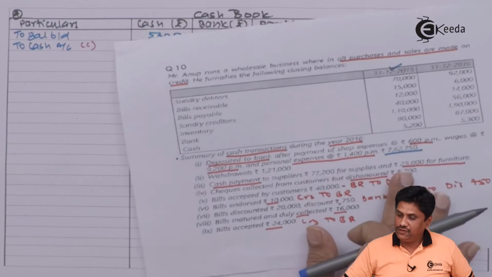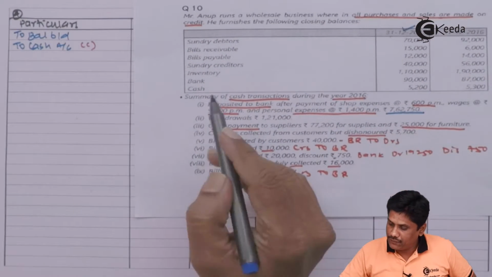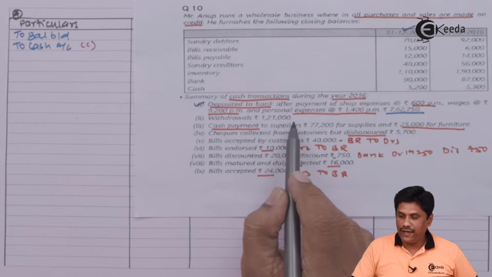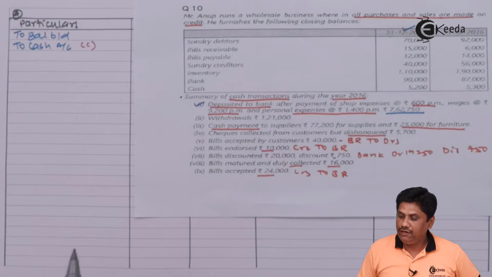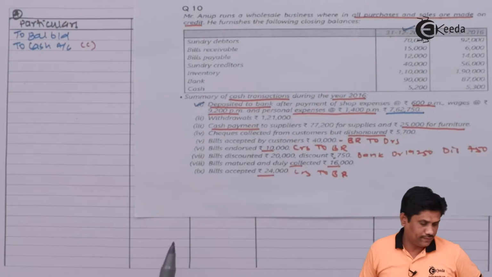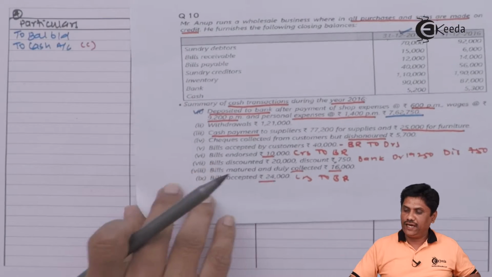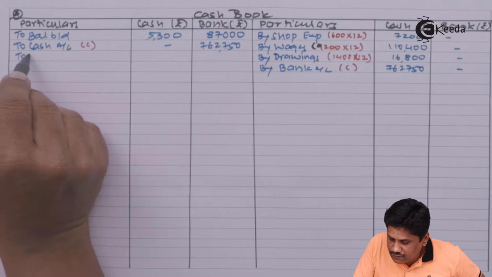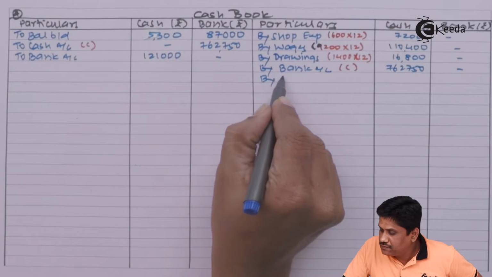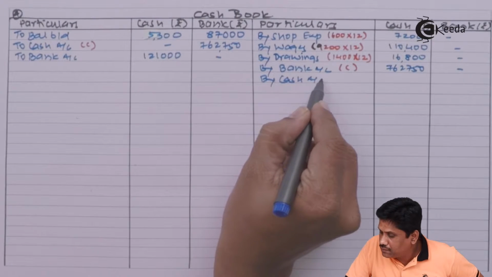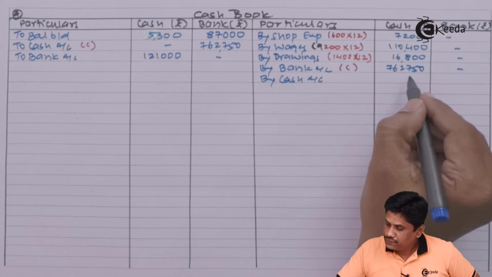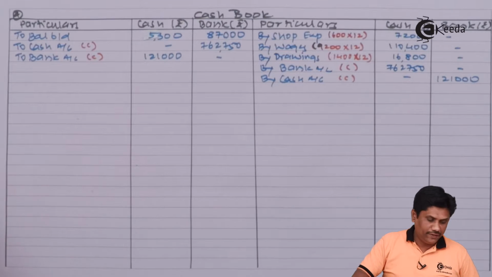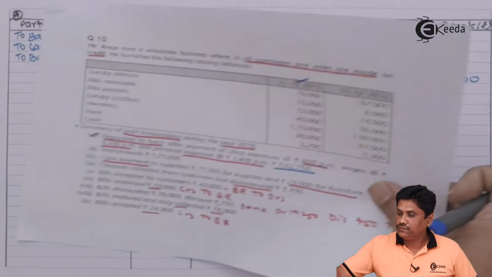So I can say my first transaction, summary of cash transaction, is over. Withdrawals of course from the bank are provided to you. It will be recorded as cash account debit to bank. So once again effect will be in cash book. Cash account debit to bank, and bank account will be credited by cash account, contra. So we have completed this second information also.